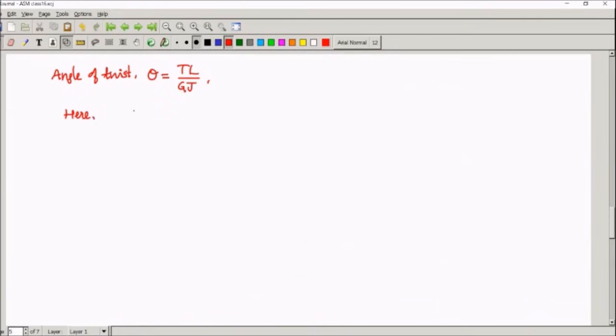So here theta AB should be equal to theta BC. TL by GJ of portion AB should be equal to TL by GJ of portion BC. Torque is same here, the entire shaft. So T and T can be cancelled. And material is also same, so G can be cancelled. Only L by J will be there.